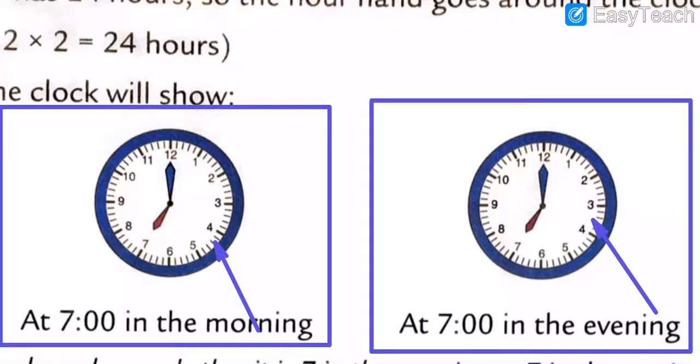how can we identify when we put AM or PM? How will we identify where and when we use AM or PM? I hope you all remember the full form of AM and PM. AM means anti-meridian and PM means post-meridian. So 7 in the morning and 7 in the evening, both times are mentioned here.